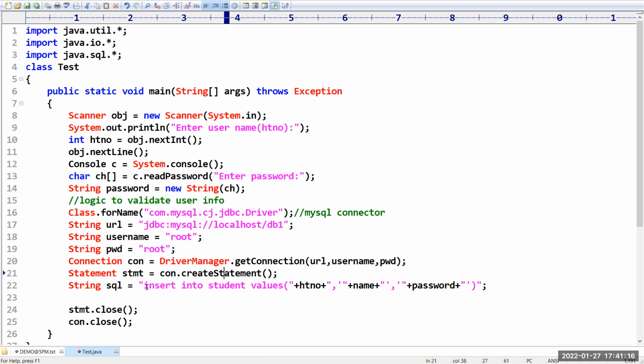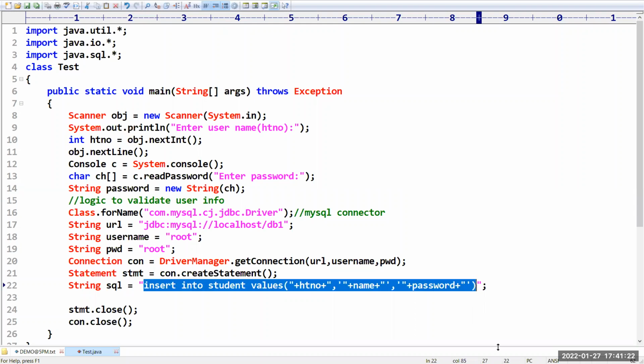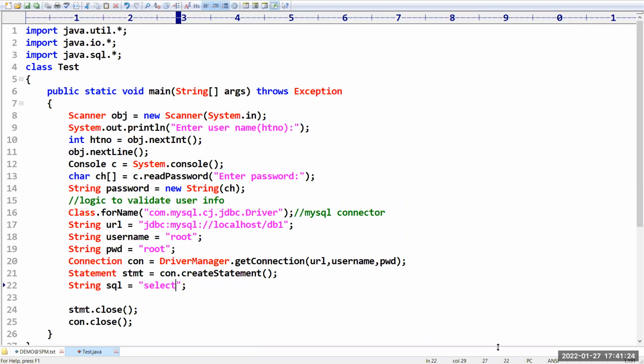Next, the SQL query is going to be changed. What is the SQL query we have to take? Select star from student table, I want to select all the details, where we have to write one condition: hall ticket number is equal to the hall ticket number which you have given.